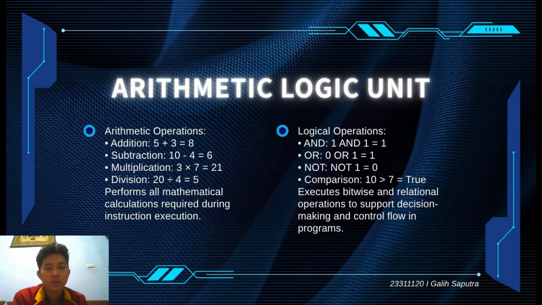The ALU also performs logical operations such as AND, OR, NOT, and comparison operations. These operations help the computer make decisions and control program flow. For example, when a program says check whether 10 is greater than 7, the ALU evaluates the condition and returns a true result.